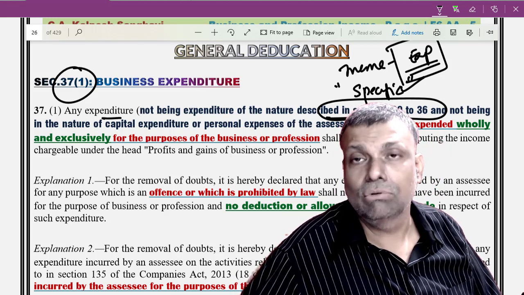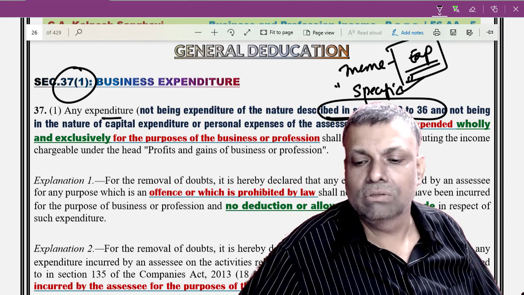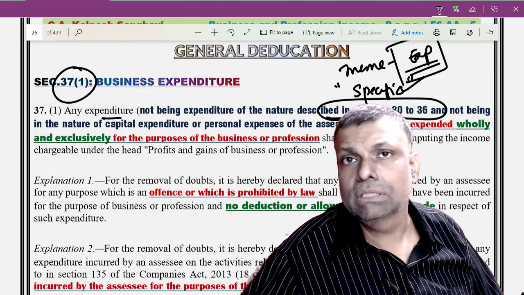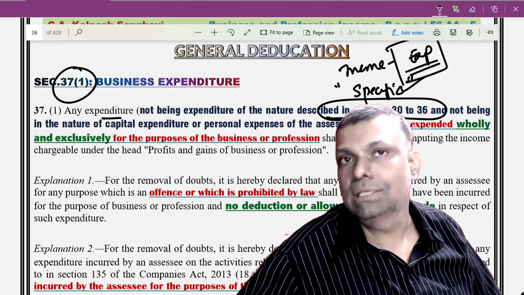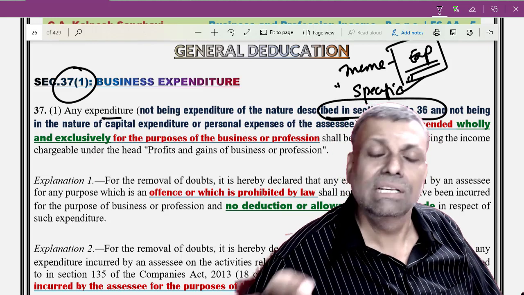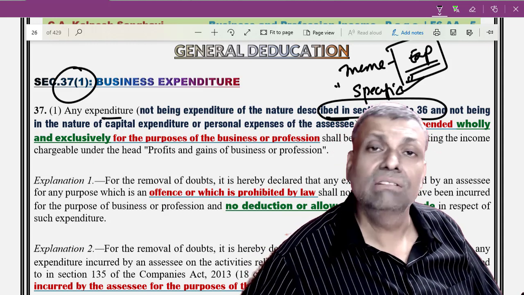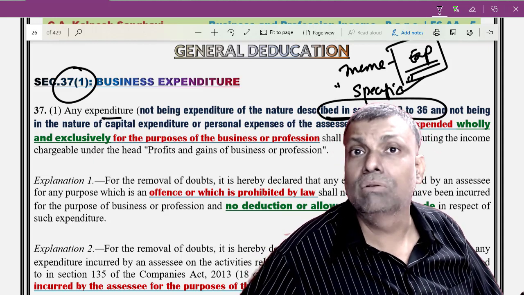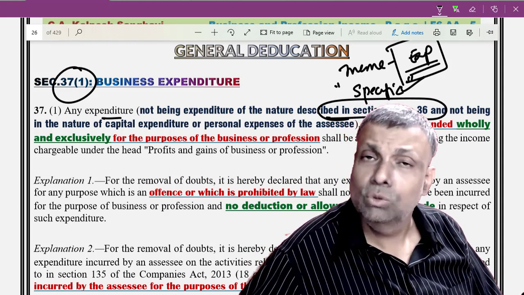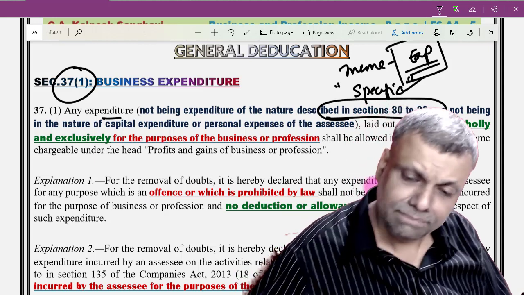For example, interest on capital borrowed is one of the subclauses of section 36. So if it is interest on capital borrowed, don't come to section 37(1); go to section 36, justify your claim and take the deduction, or not. Section 37(1) cannot be applicable because it is a specific situation under section 36.